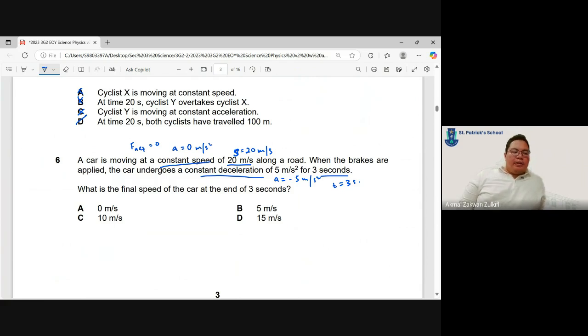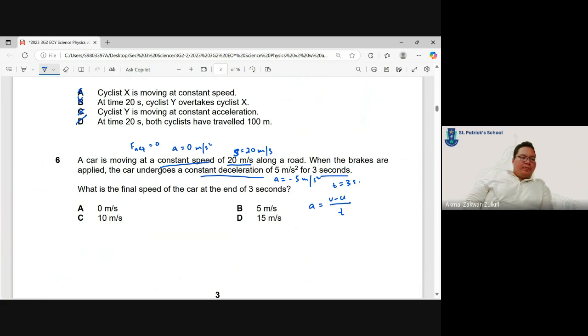First and foremost, again, please go and memorize your formulas. It's very, very important. You get a equals v minus u over t. So you need this formula.